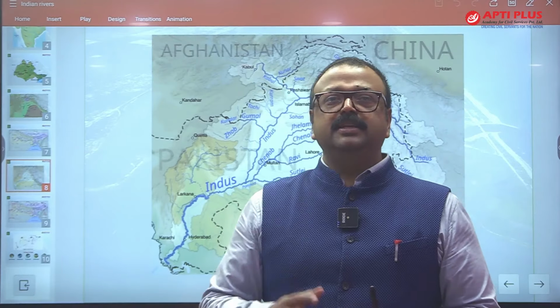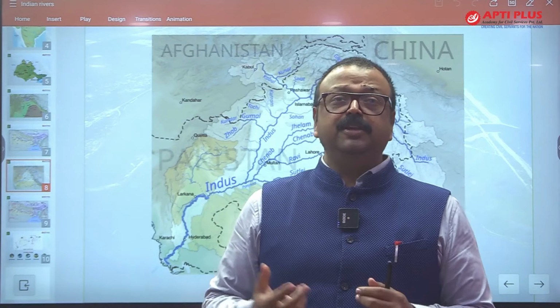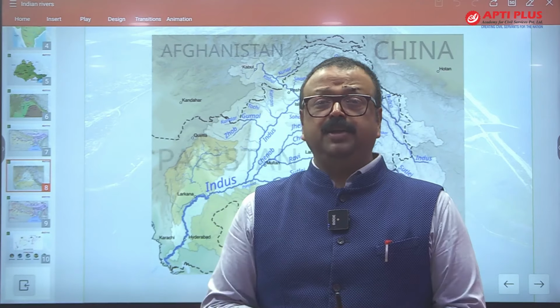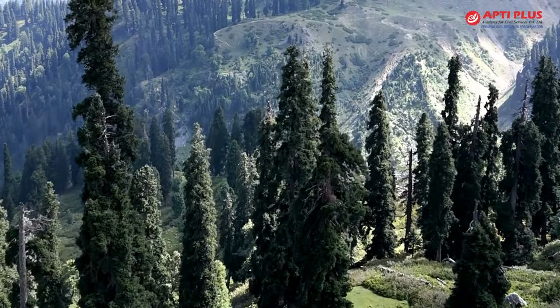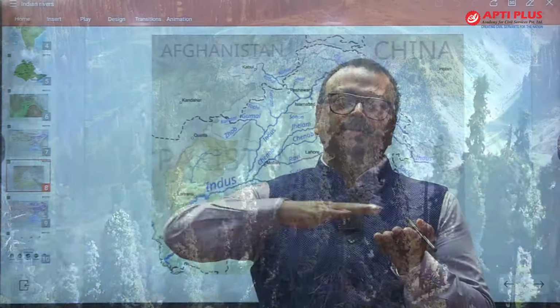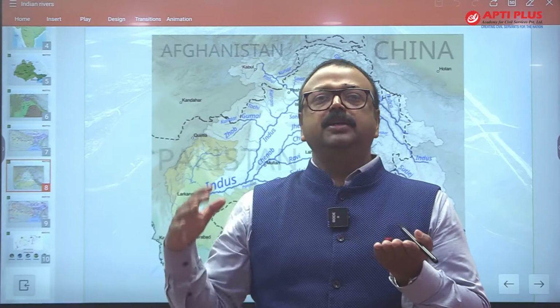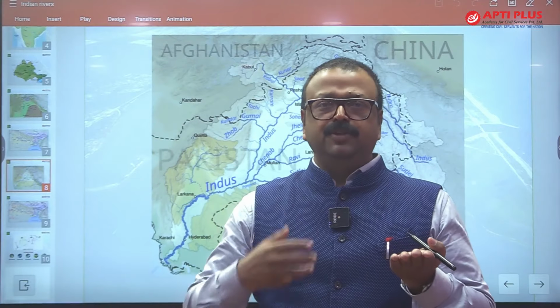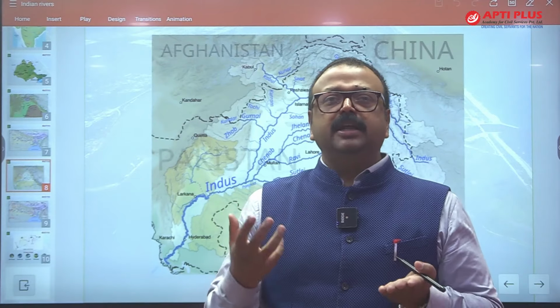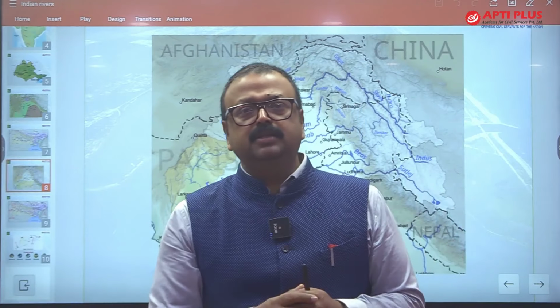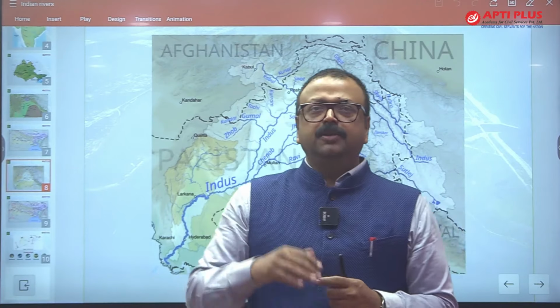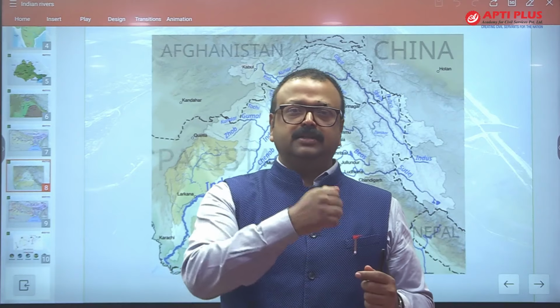So you will say, sir, in a hilly area, the river is showing old stage topography. Why? The answer is, in this valley of Kashmir, you will find Karewa deposition. That is the moraine deposition brought by the glacier, which we call Karewa, and this Karewa is famous for saffron cultivation. When the Jhelum enters this Karewa formation, because of the gentle slope, it meanders.